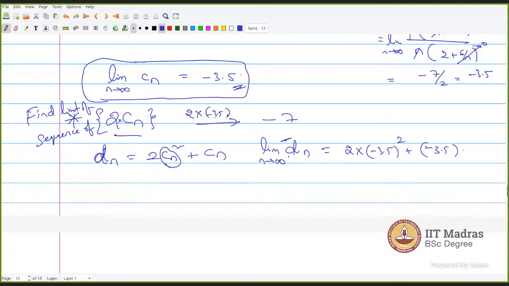2 times minus 3.5. This particular new sequence 2cn is a new sequence. Cn is one sequence, 2cn is another sequence. Sir, and what is dn here? dn is also a new sequence which is a function of Cn. Okay, sir.